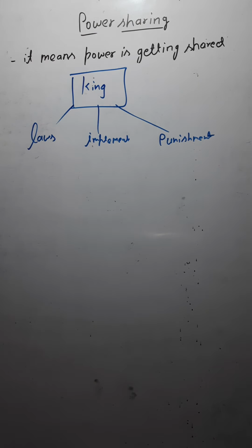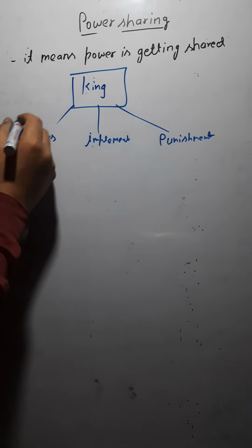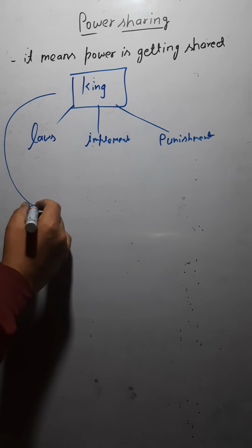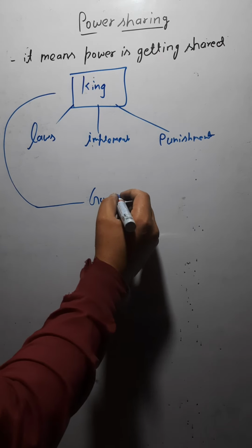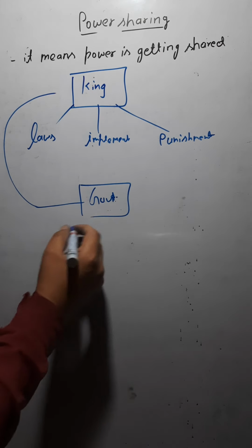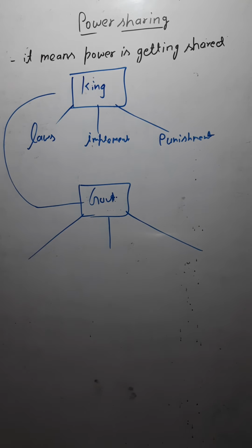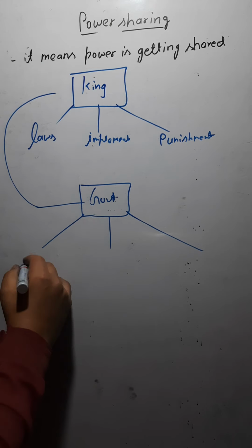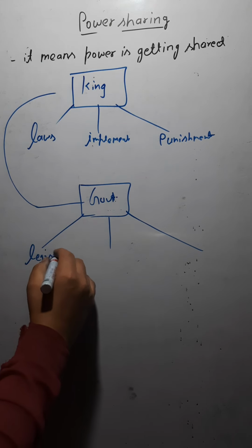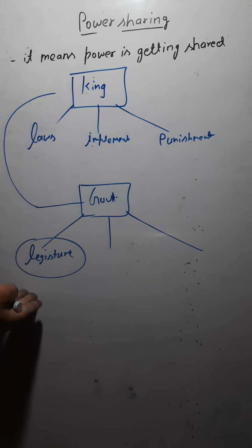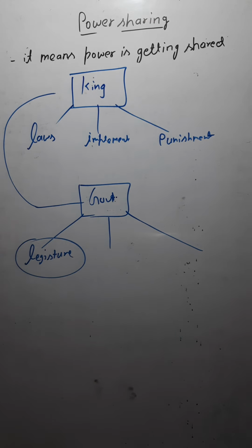So later we have a new concept there. The total power which used to be there with the king in the early times is now there with the government. And the government has three bodies here. We can say the three organs of the government. So the first one is the legislature. The legislature is the body of the government which would make laws. So for making laws, we have a different body of the government, that is the legislature.